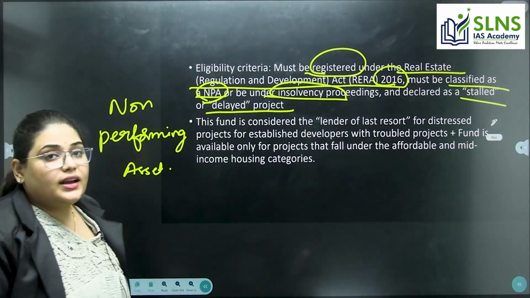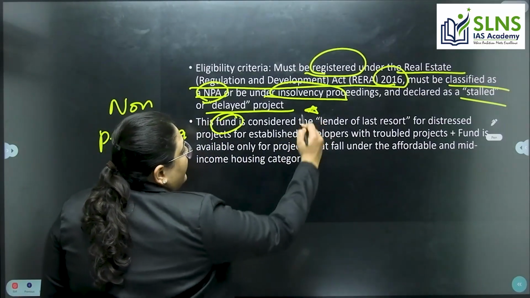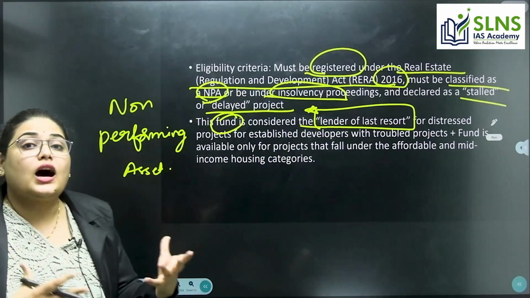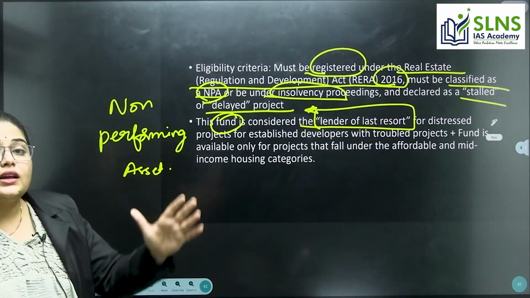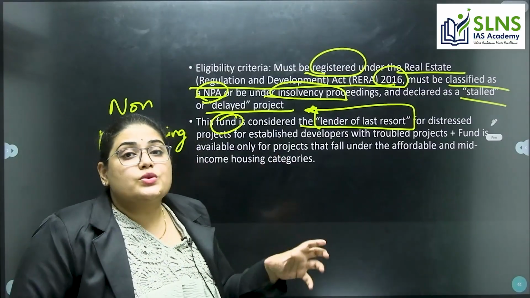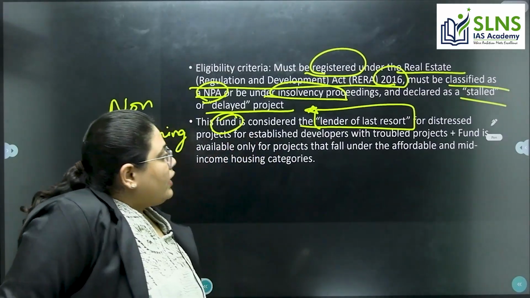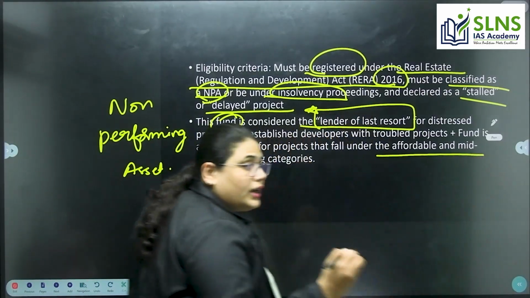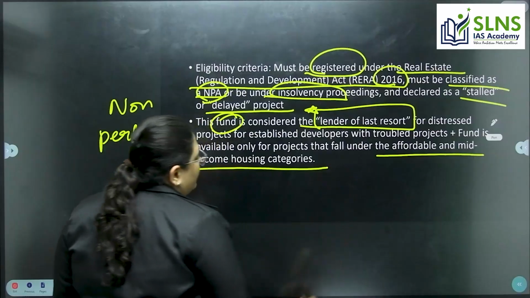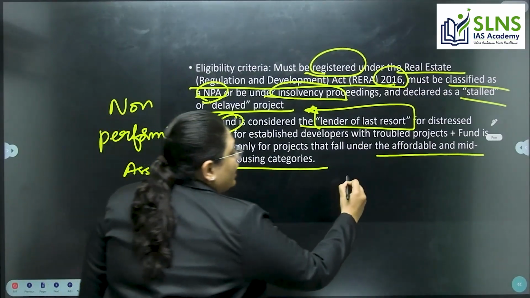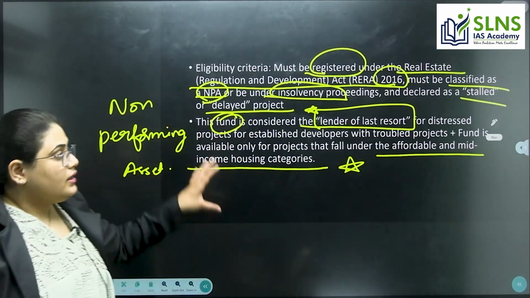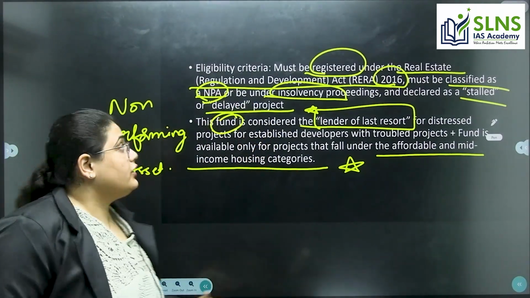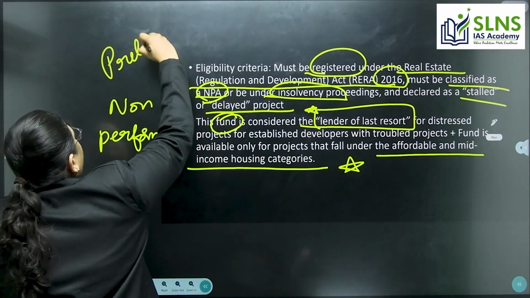This fund is also considered the lender of last resort. So it is the final chance given for the suddenly stopped housing projects, right? One more thing you need to remember in this article is that the project must fall under the affordable and mid-income housing categories. Without this eligibility criteria, this fund will not be given, right? So this article is very important for us for our prelims.